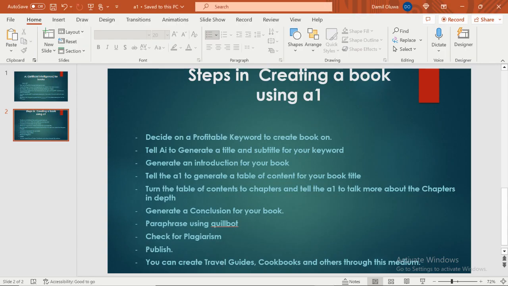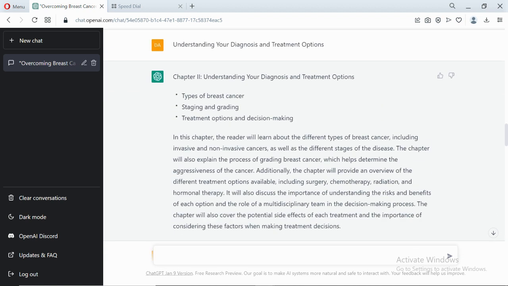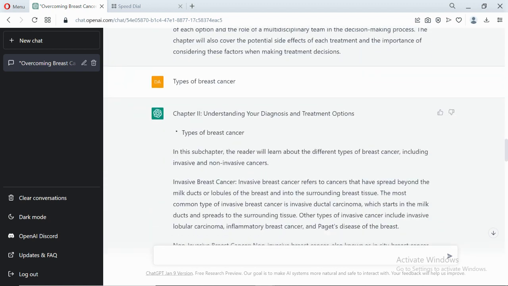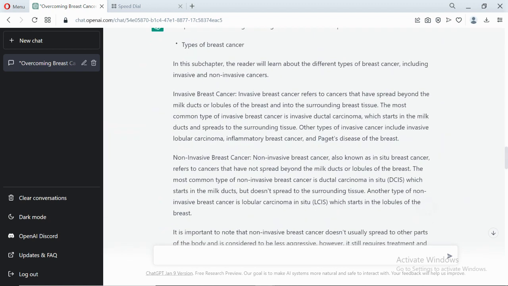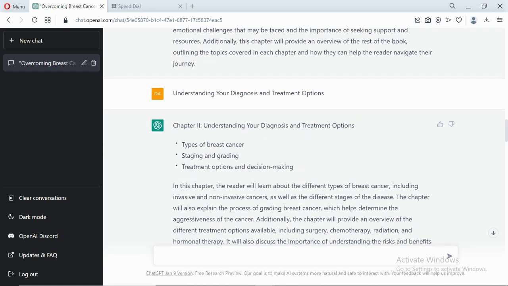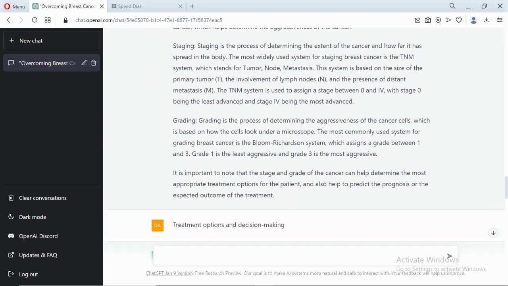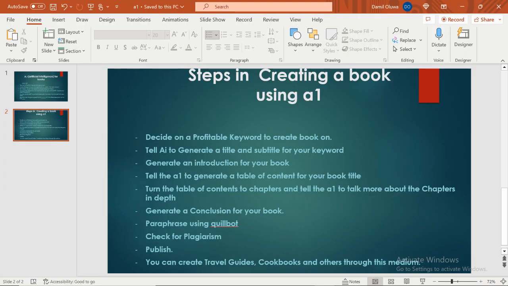So the next thing you need to do is what? Turn this table of contents into chapters and tell the AI to talk more about the chapters in depth. This is particularly what I did on here. As you can see, this is chapter 2. You can see how it's talked about in detail. So this is exactly what I did here. So you can just repeat and rinse the process.